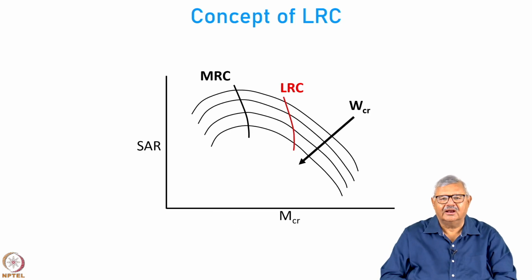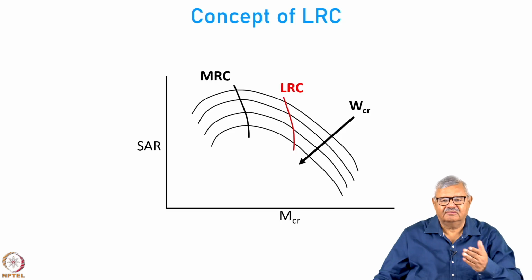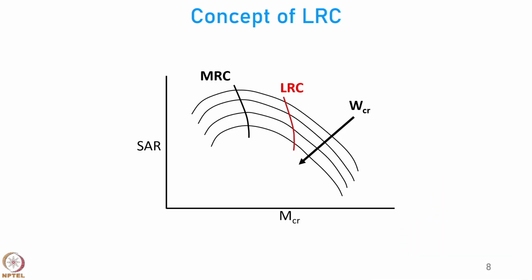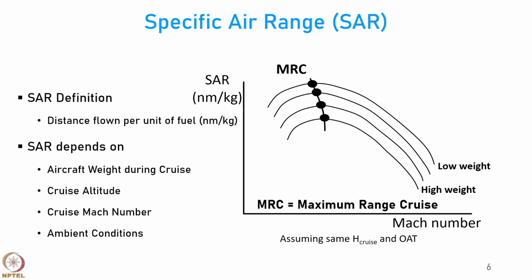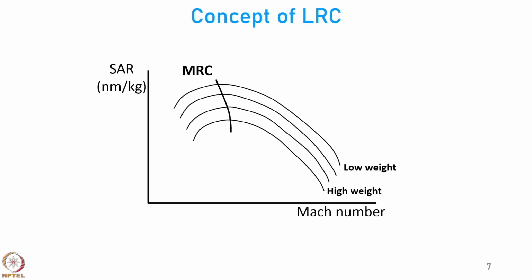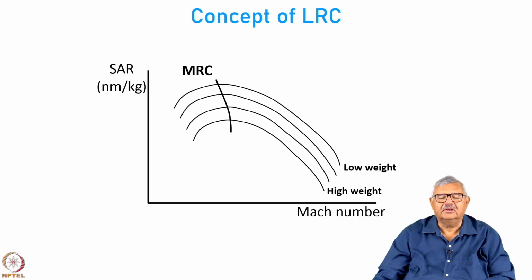So, the concept of LRC is that as the weight reduces, as the weight increases, you can see this. Having looked at the concept of MRC, let us now look at the concept of LRC or long range cruise. With MRC, you have of course the highest specific range. So, you will travel the maximum distance per kilogram of fuel.